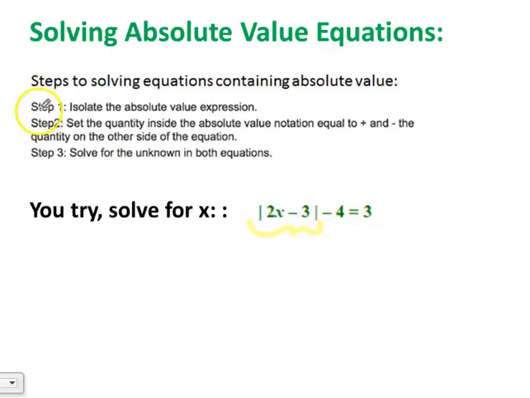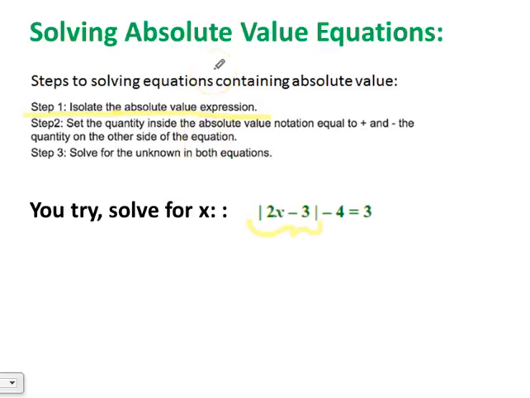So remember, your first step here is that you're going to need to move things around to get the absolute value expression all alone before you set up your two equations. So that's your clue here, is you're going to have to move the part that is not in the absolute value notation.